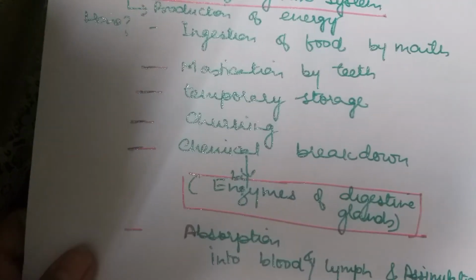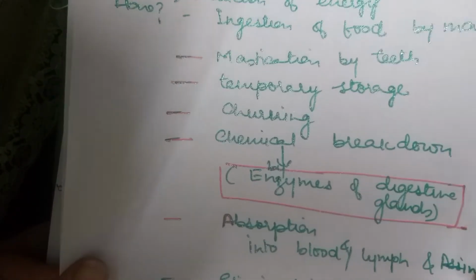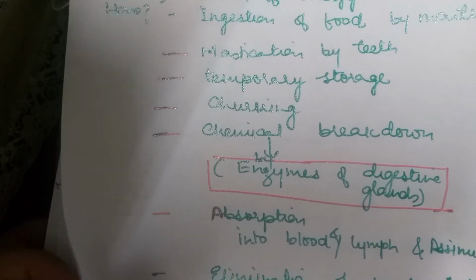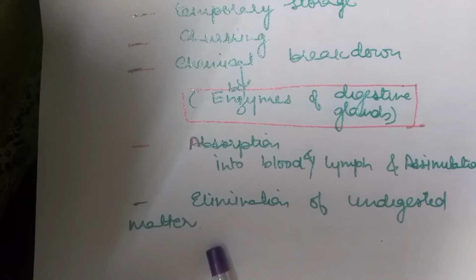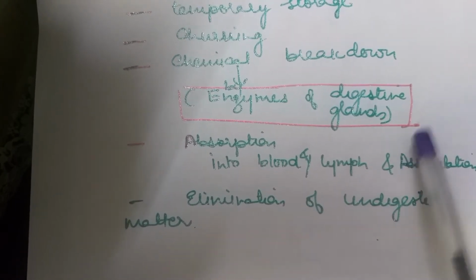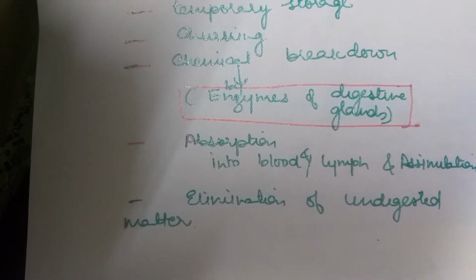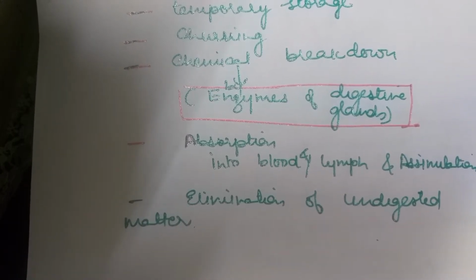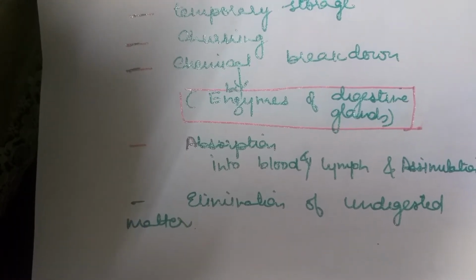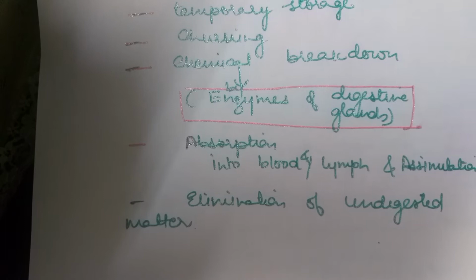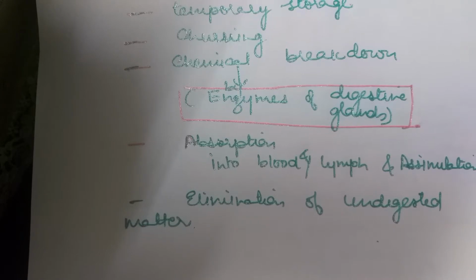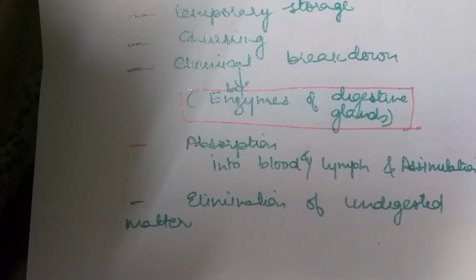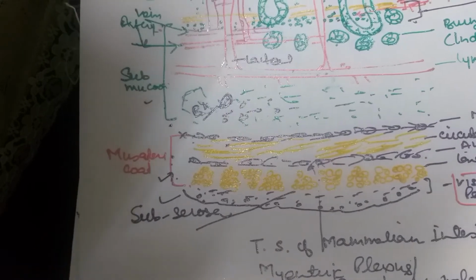So that is how the food ultimately provides energy at the cellular level, and whatever is left is eliminated as undigested matter. Food passes through the intestine, where bigger insoluble molecules are broken down into soluble molecules, so that those soluble molecules are made available to the body tissues for performing different functions. Next, we will be talking about the basic plan of the digestive system.